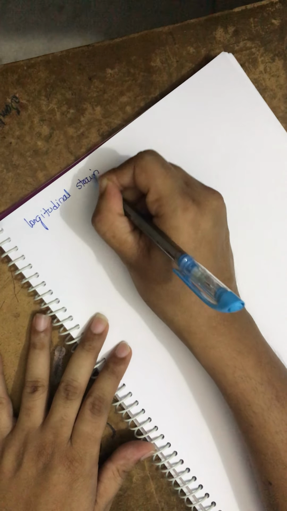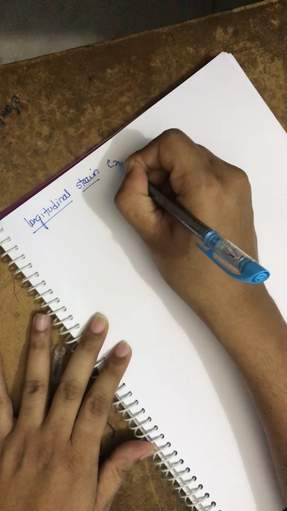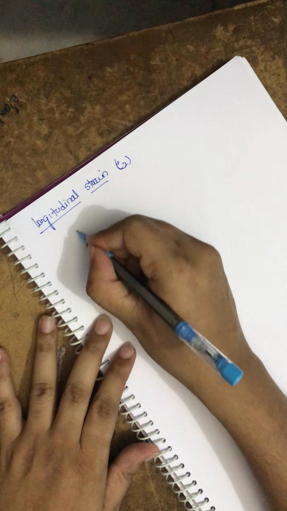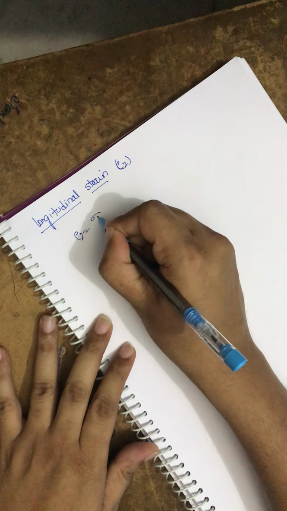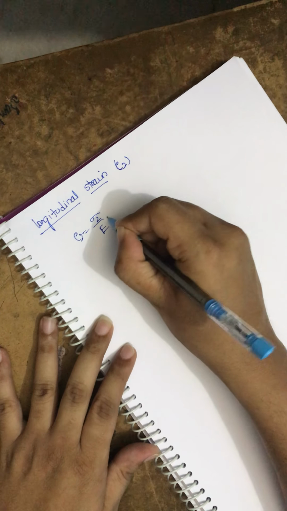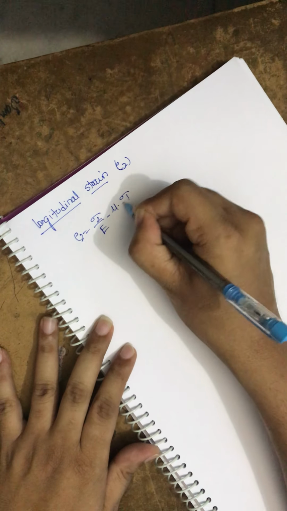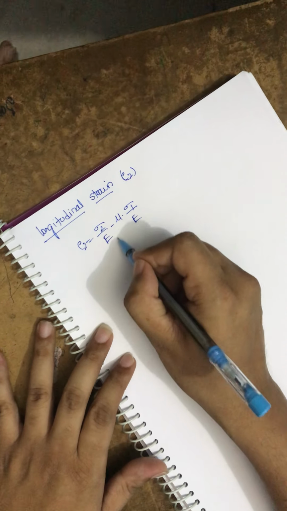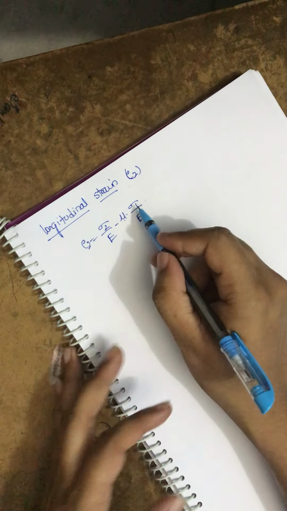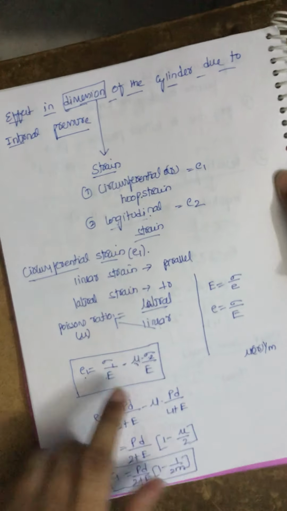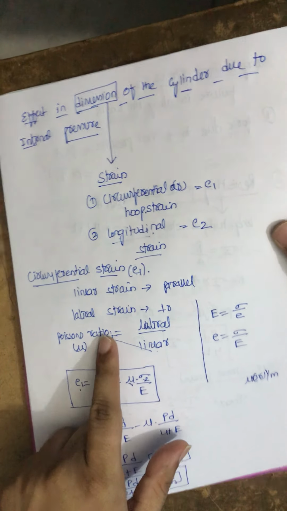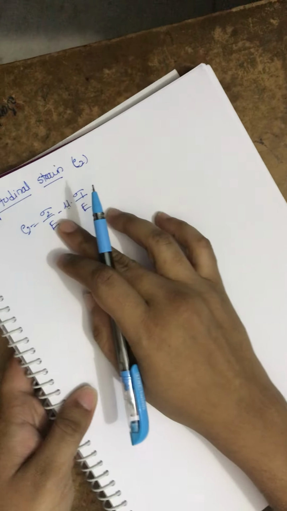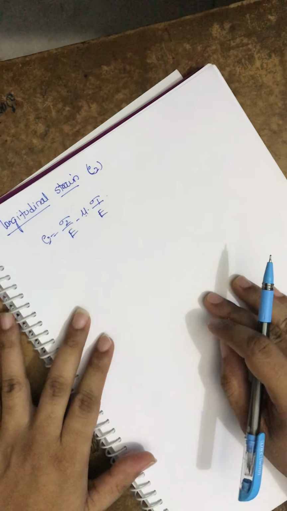The second one, longitudinal strain, which is E2. In the same way, E2 can be written as sigma 2 by E minus mu into sigma 1 by E. Same concept again: this is our linear stress, and mu into the lateral part.